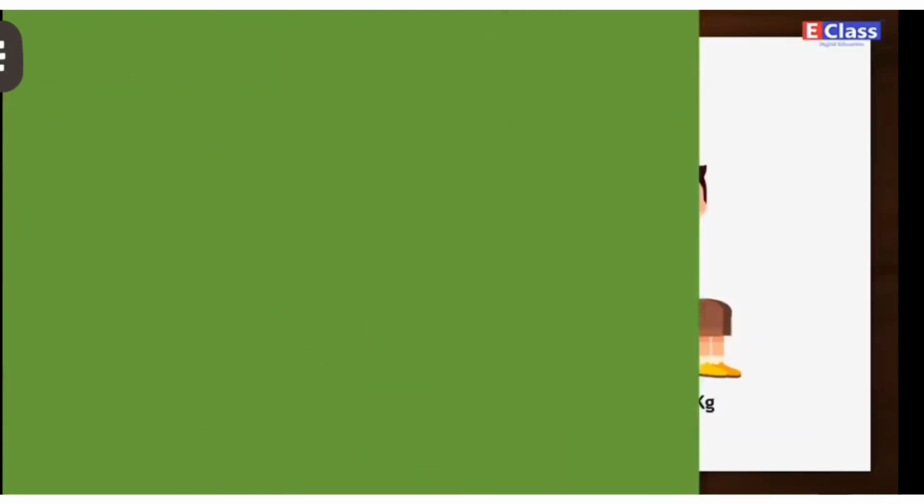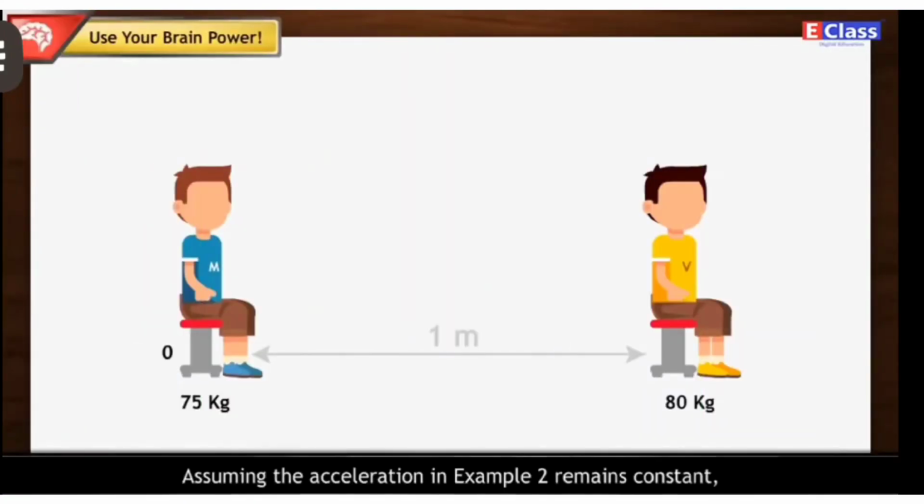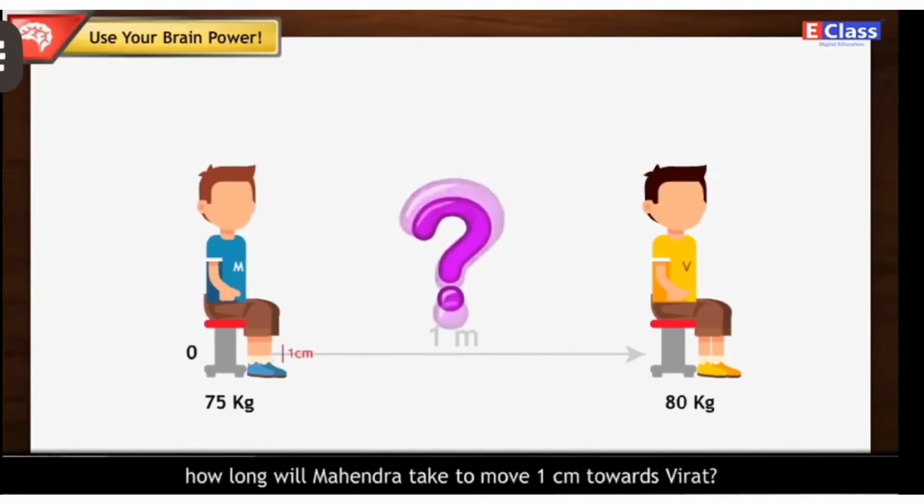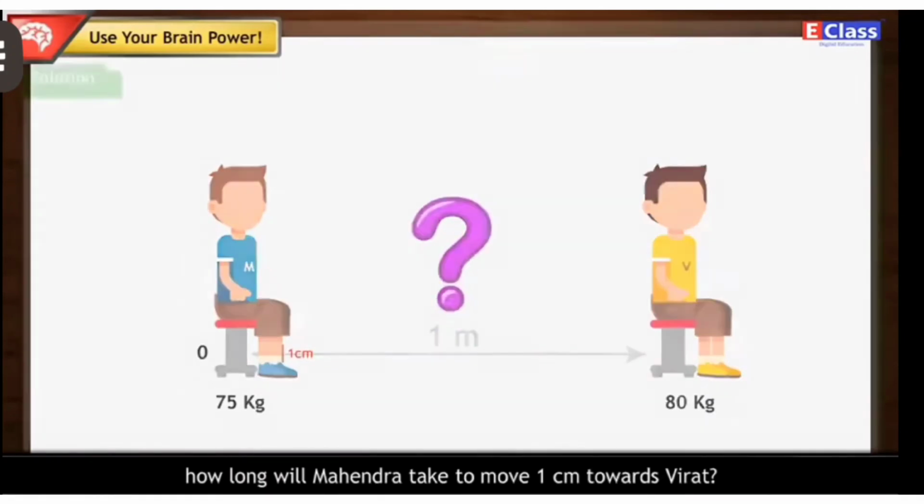Use your brain power. Assuming the acceleration in example 2 remains constant, how long will Mahindra take to move 1 centimeter towards Virat?